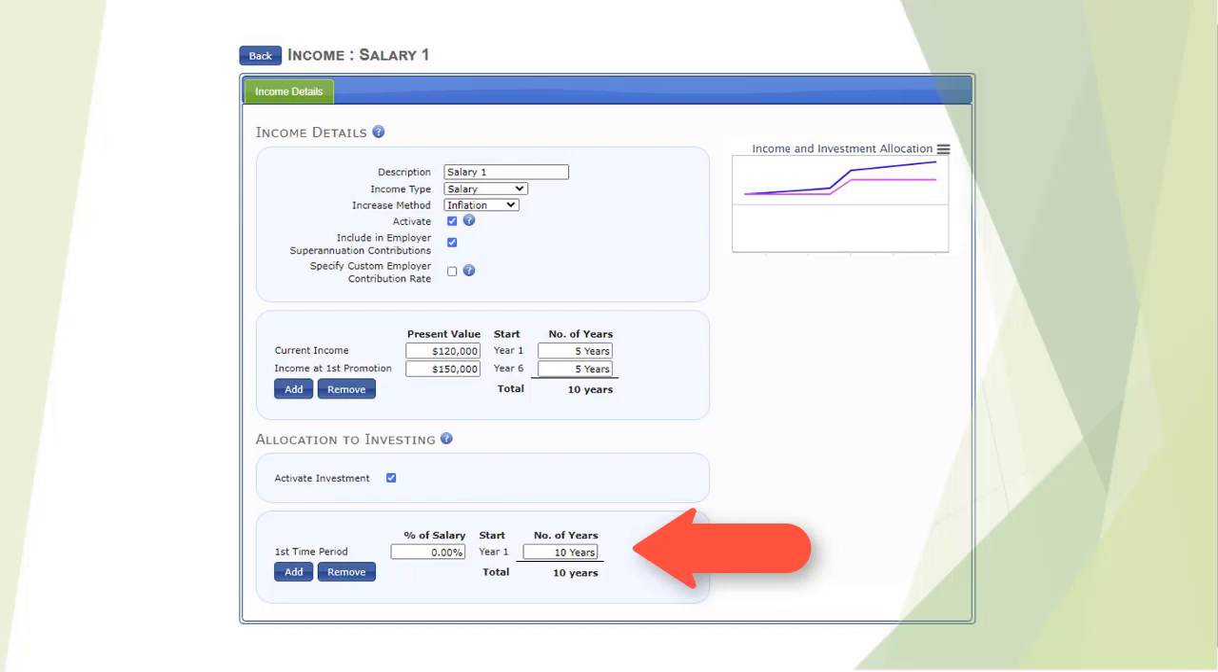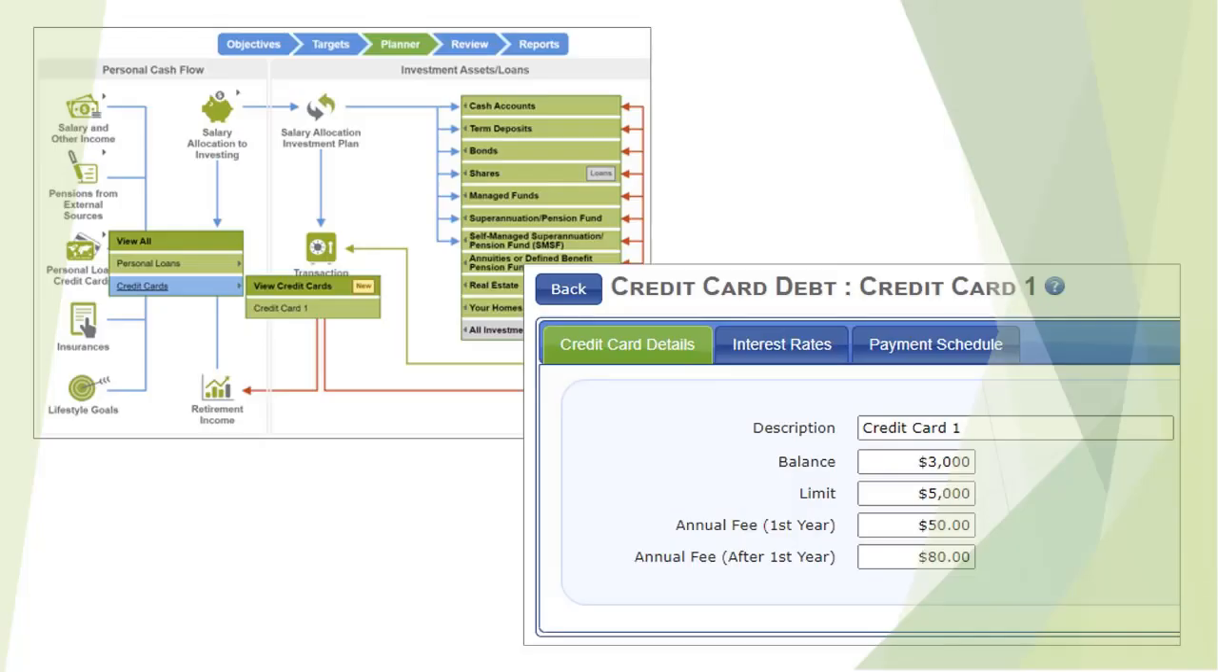We are not going to allocate how much of the salary needs to be saved to repay that home loan, as money needs to be used to repay the credit card and personal loan first. These loans are paid through the budget. The credit card has a balance of $3,000. The credit card limit is $5,000.